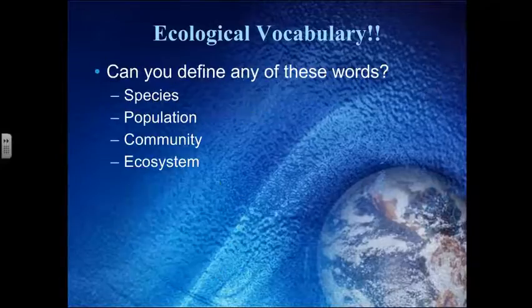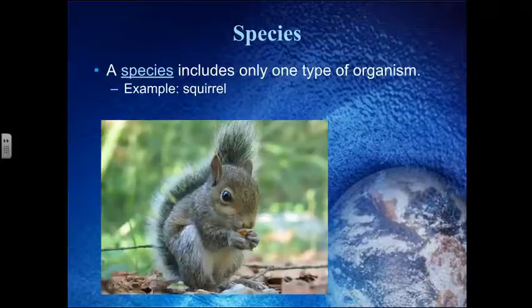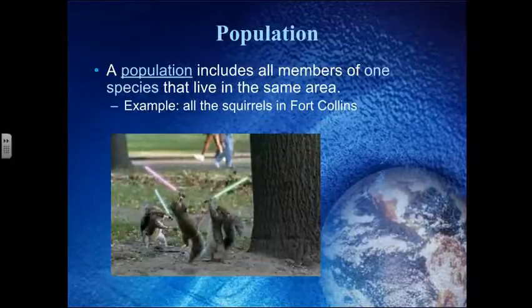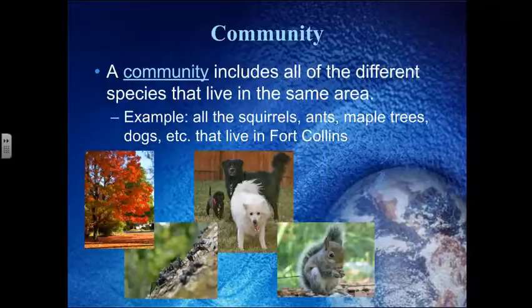So let's talk about these words: species, population, community, and ecosystem. A species includes only one type of organism, for example, a squirrel. A population includes all the members of one species that live in the same area, so that would be all of the squirrels in Fort Collins. A community involves all of the different species that live in the same area, for example, all of the squirrels, ants, maple trees, dogs that live in Fort Collins.